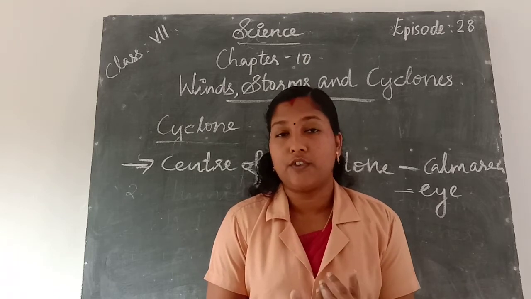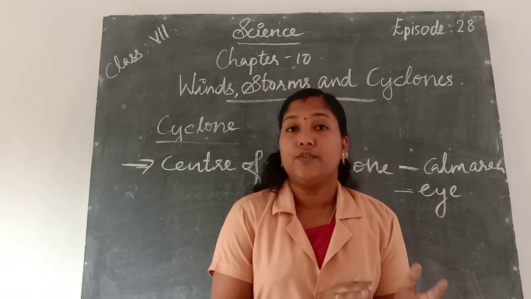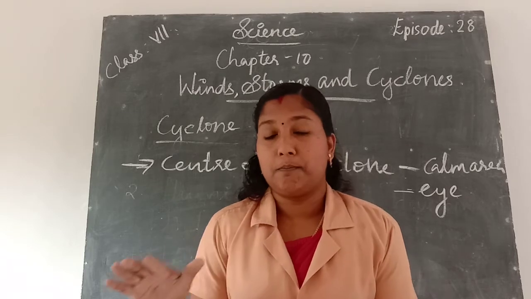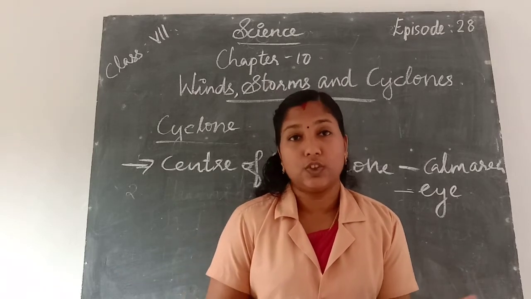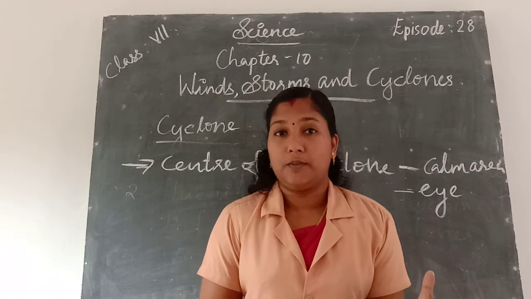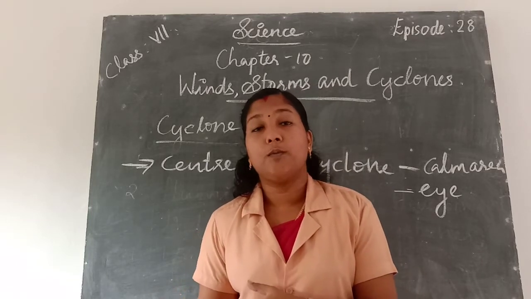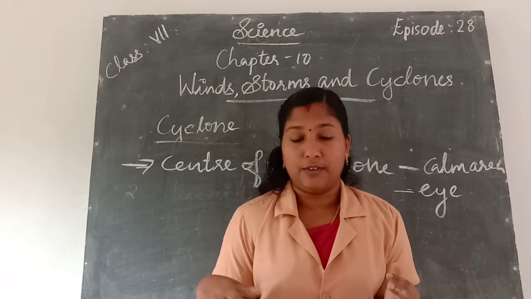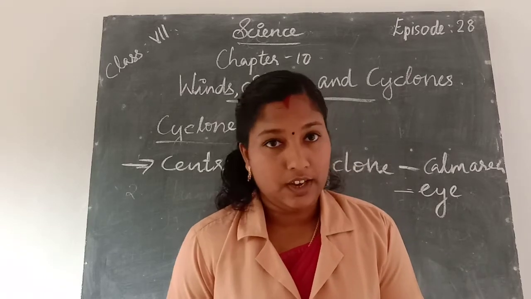How is a cyclone formed before cloud formation? We know that the water present in the atmosphere changes into water vapor due to evaporation. Then the water vapor condenses into liquid form and forms raindrops.